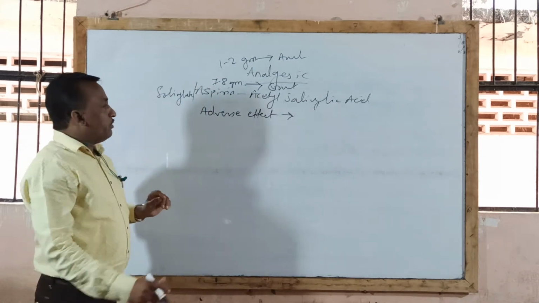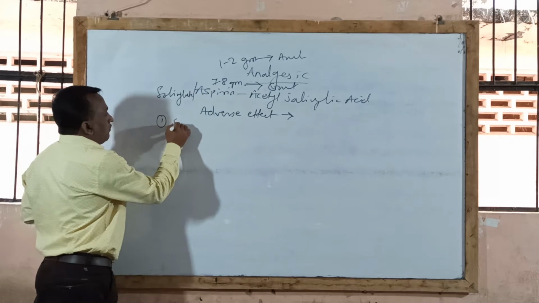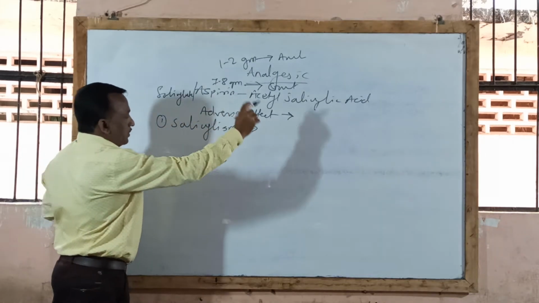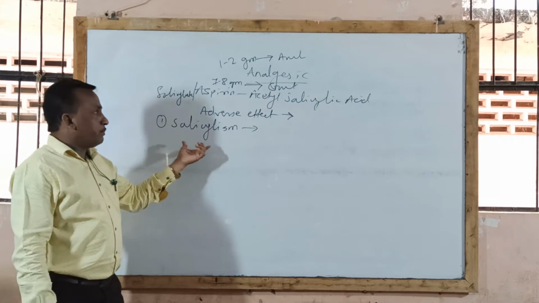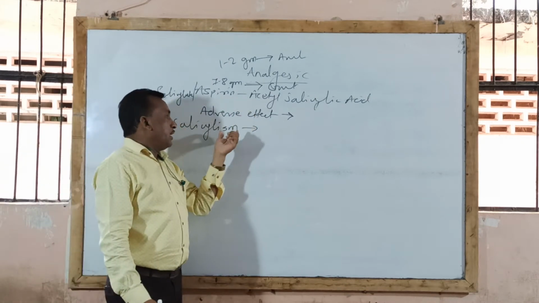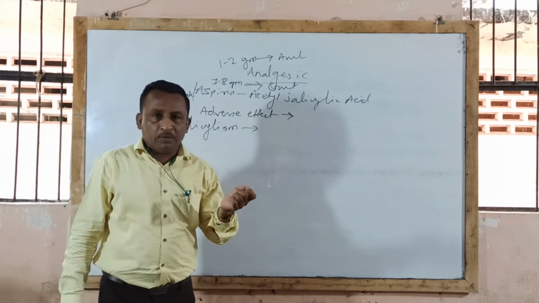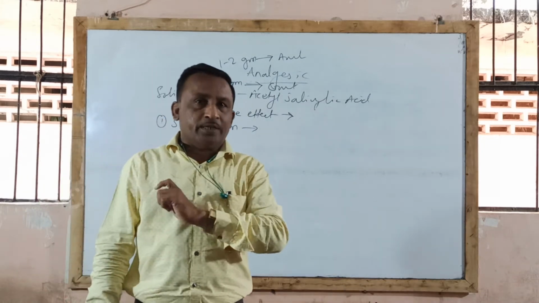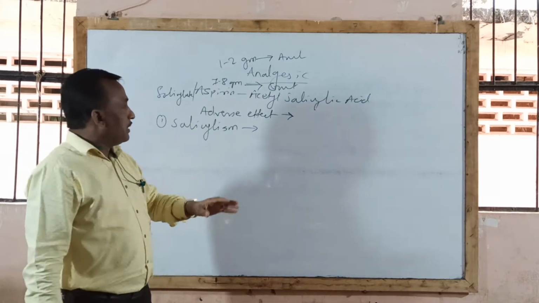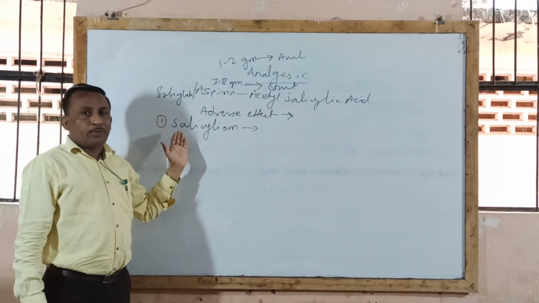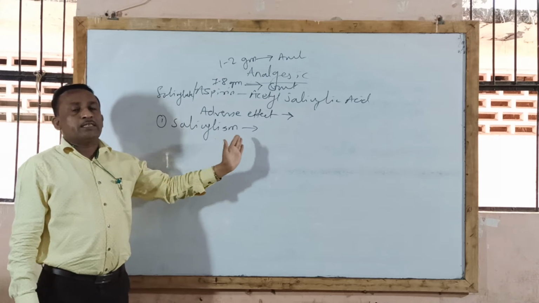At this normal pharmacological dose, this drug may produce a certain side effect or adverse effect. The major adverse effect of aspirin drug or salicylate drug is called salicylism. Sometimes they may ask a question, mention major adverse effect of following drug. So here one example, that is aspirin drug. So major adverse effect or major side effect of aspirin is called as salicylism.